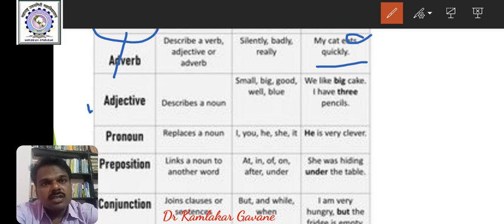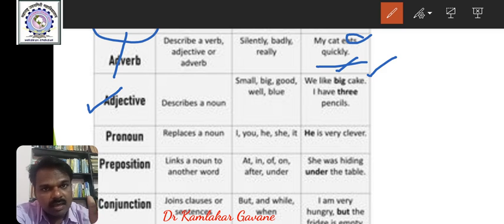Then adjective modifies noun, adds something more to the noun, and usually it comes before noun. We like big cake. Cake is a noun, big is an adjective. It can come after noun also, and that is called attributive and predicative uses of adjectives.